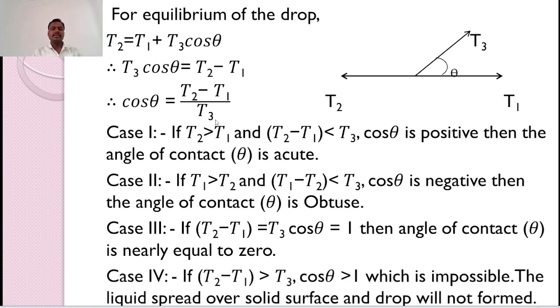And the last case is if T2 minus T1 is greater than T3, cos theta is greater than 1, which is impossible because we know that sine and cos have values between plus 1 and minus 1. So this case is impossible. The liquid spreads over the solid surface and a drop is not formed.